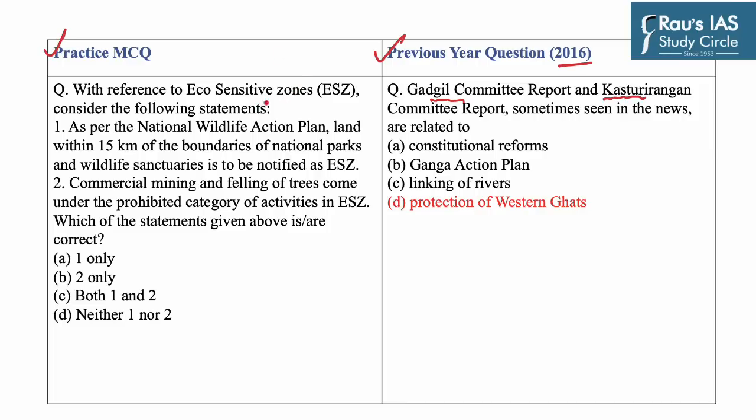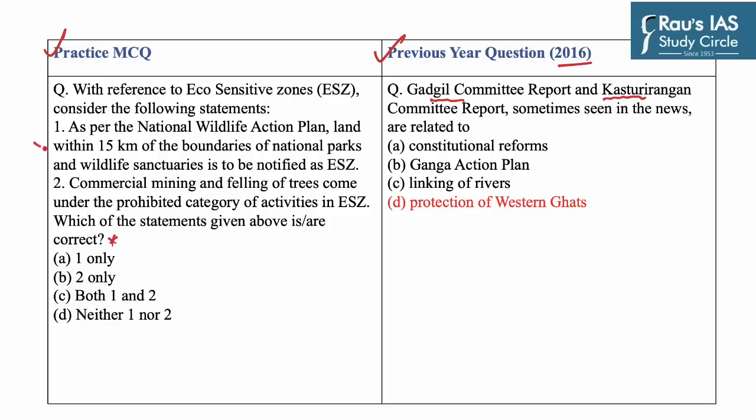Question says, with reference to eco-sensitive zone, that is ESZ, consider the following statements. You have to find the correct statements. Statement first. As per the National Wildlife Action Plan, land within 15 km of the boundaries of national parks and wildlife sanctuaries is to be notified as ESZ.